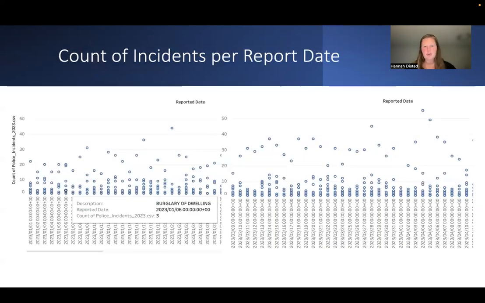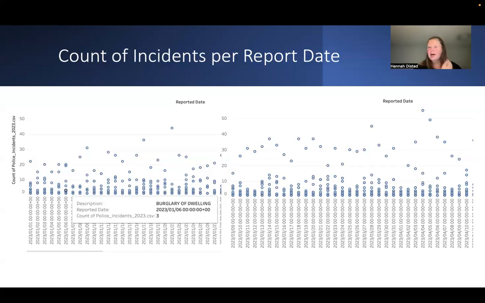The counts of incidents per report date. The report dates are on the bottom as it goes one day at a time, January 1st, 2nd, 3rd, and so forth. And then the second graph we skip to February 9th through March 10th. You can see here counts of incidents. A bunch of circles means there's obviously more happening. The description here that I've clicked on is burglary of dwelling. That's reported date January 6th, 2023, and there were 3 of those that day.